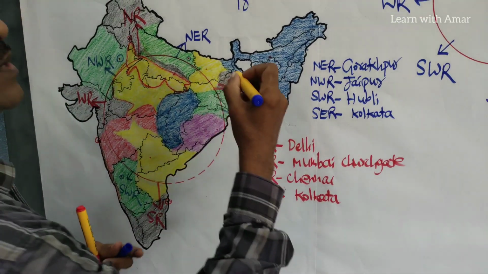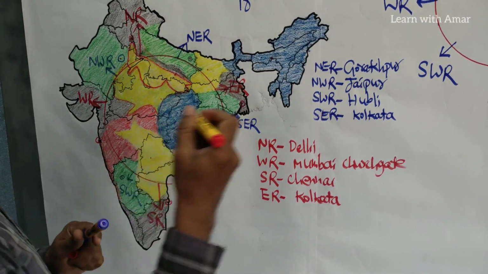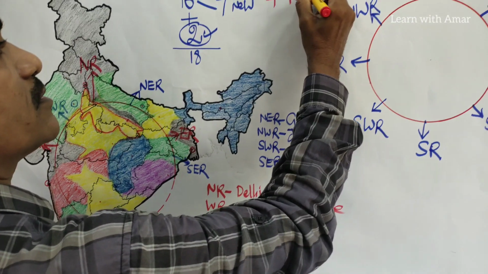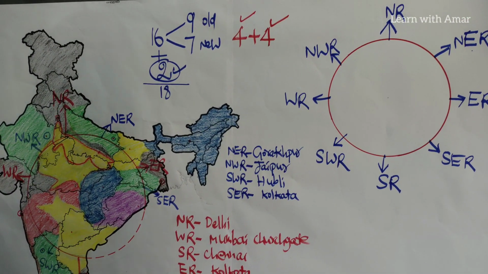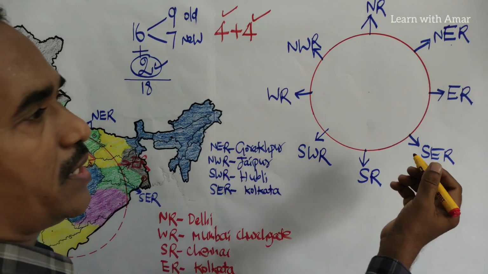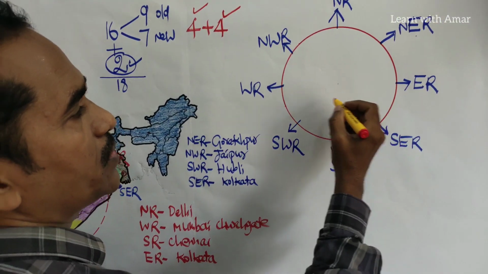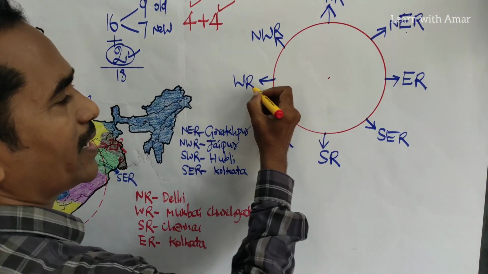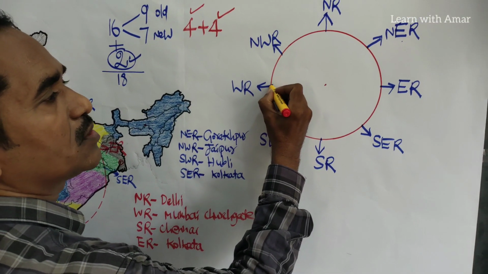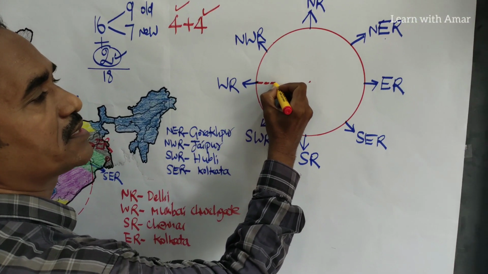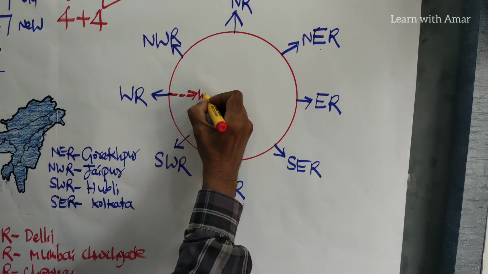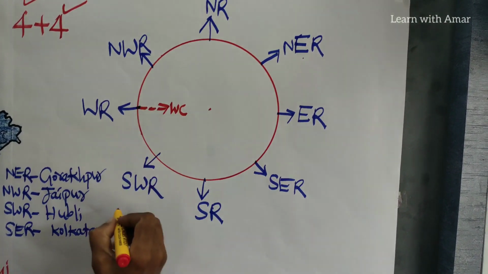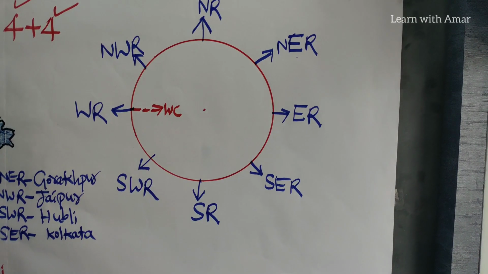Right. How many have we completed? We have completed 4 and 4, so a total of 8. Now look at the remaining directions. Very simple and easy. This is the center. You extend this direction towards the center, so that we get West Central.